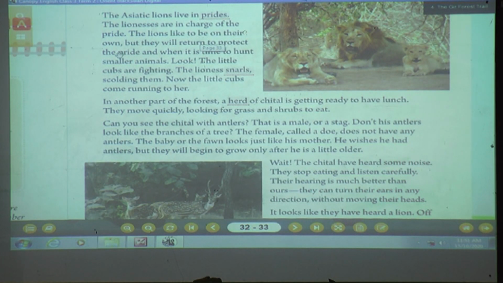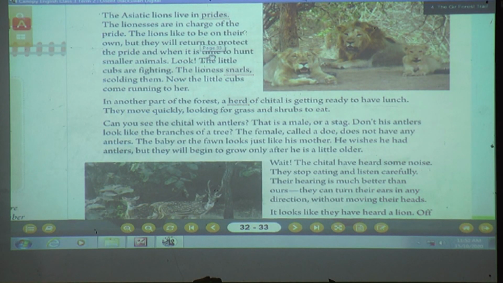They will return to protect the pride, and when it is time to hunt, the lions very slowly hide, and at the right time they jump. When hunting small animals, what do lions eat? They eat flesh. Lion and tiger are flesh eating animals. They hunt small animals and they eat that flesh.